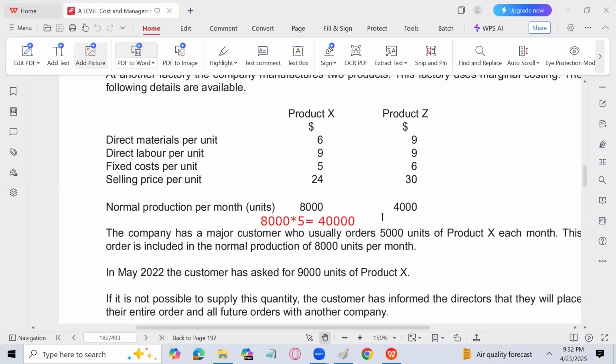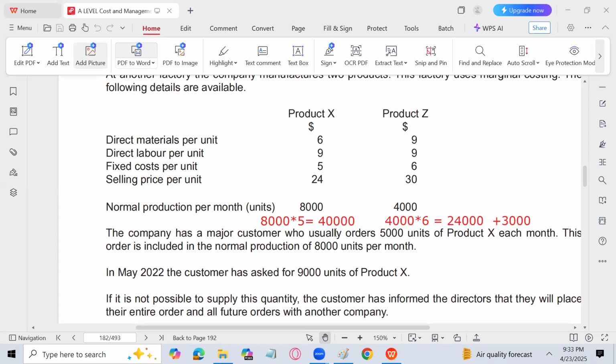Even though the production of product Z has been stopped, its fixed cost will still be there. We have to incur the fixed cost of product Z, 4,000 into a fixed cost per unit of 6, so that is going to be 24,000. And we have to incur the retraining cost also, 3,000. So that is going to be the total fixed cost for option A.